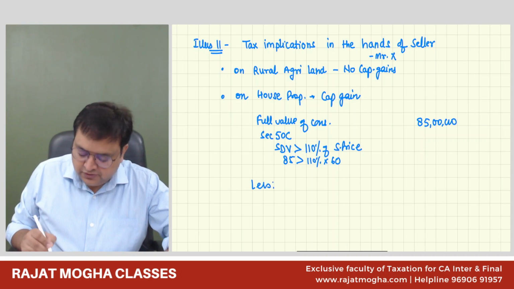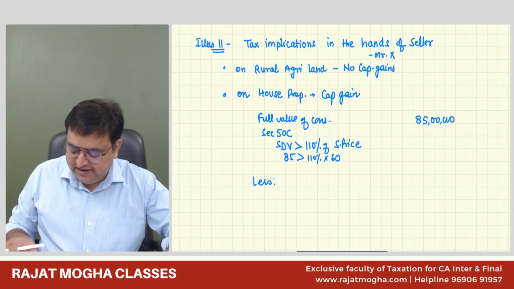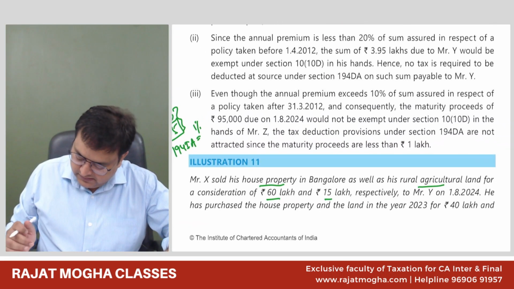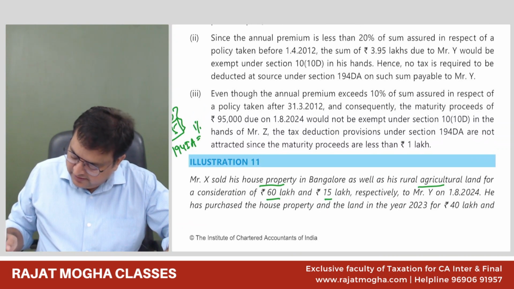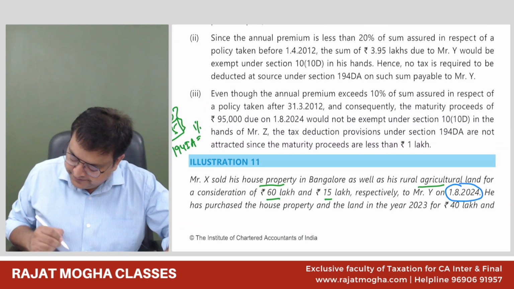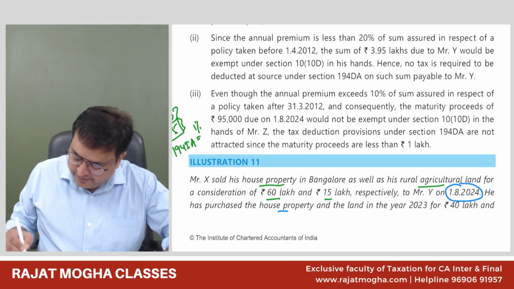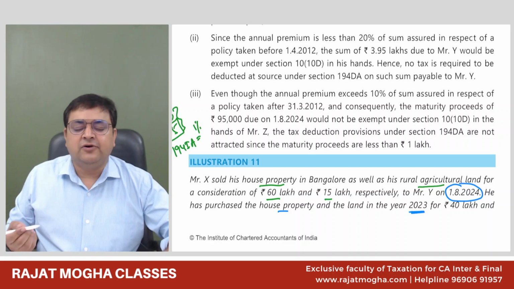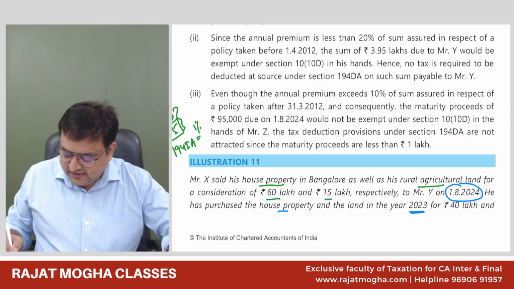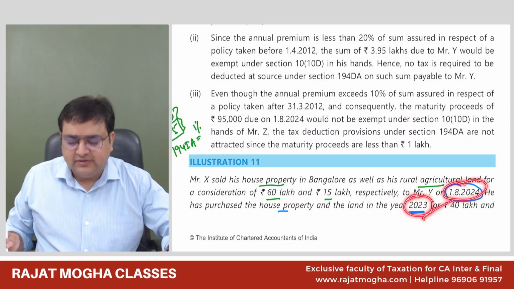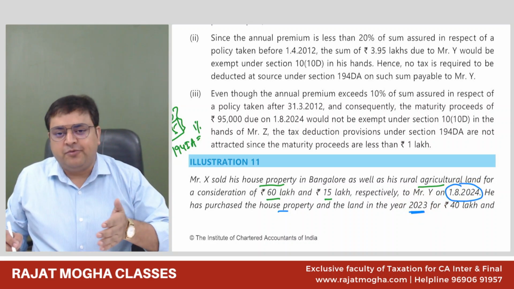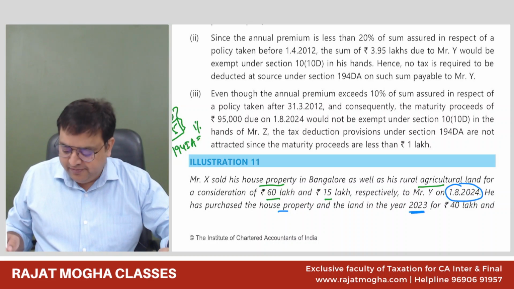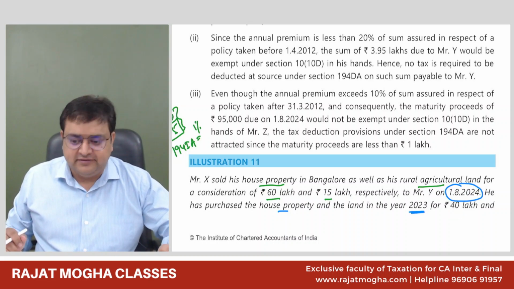less cost of acquisition, index cost of acquisition. Let's see when he has acquired it, when he is selling it. So it is given to us that he sold the property on 1/8/2024, and he has purchased the house property in 2023. Now, please tell me, for land and building, what is the holding period? 2 years. So the 2 years have not yet expired. He has purchased the property last year and he's selling it this year. So it would be a short-term capital gain. So no problem of indexation also.